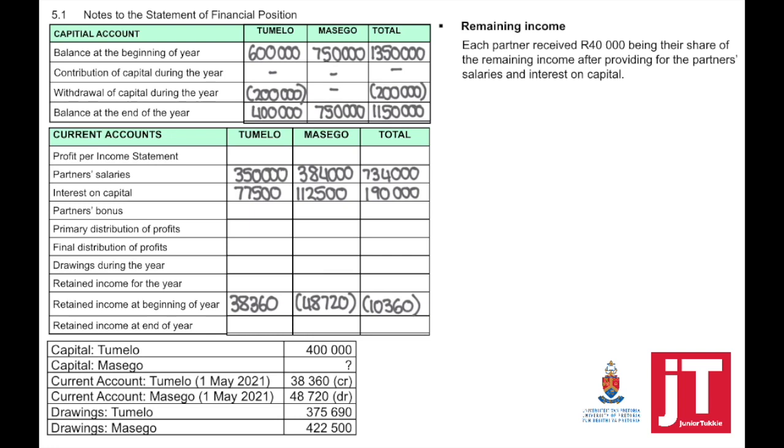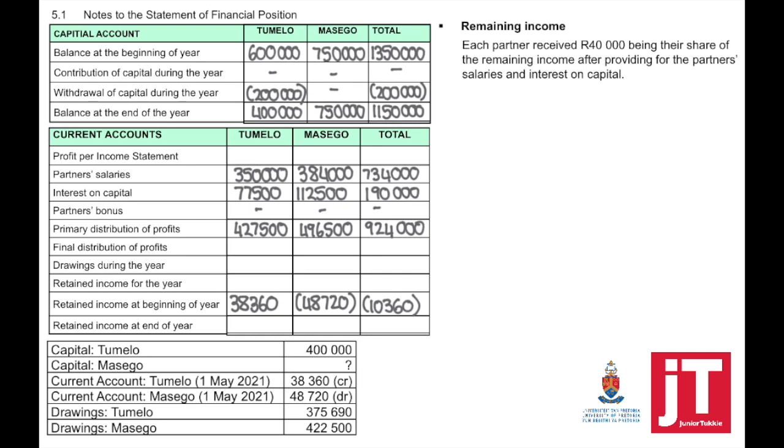Remaining income. Each partner received 40,000 being their share of the remaining income after providing for the partner's salary and interest on capital. This indicates that there were no bonuses given to any of the partners, which means that we can calculate now the primary distributions of profits by taking partner salary plus interest on capital for each partner, and then we can calculate the total. If I add those two together, it should give you exactly the same answer.